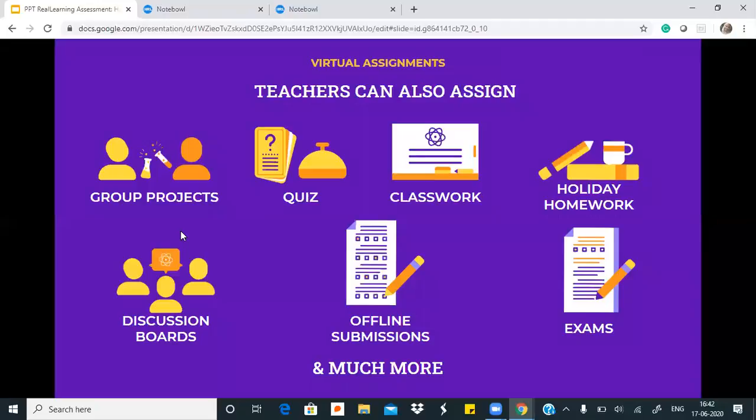मैंने brief में I think बोलते आई हूँ what all teachers can do apart from tests and exams. They can give group projects, classwork, holiday homework and discussion boards, even offline submission to students. So I will be showing you everything, but to just give you an example, suppose there is a holiday homework